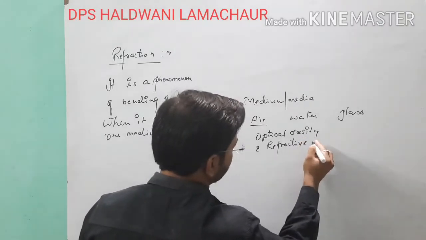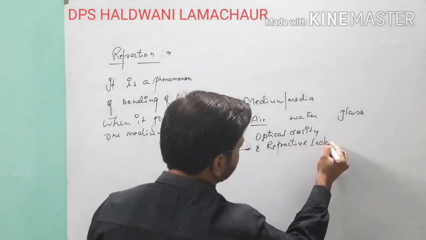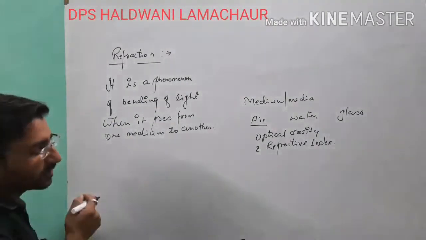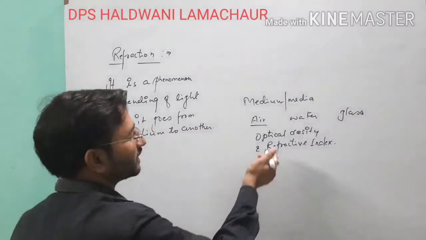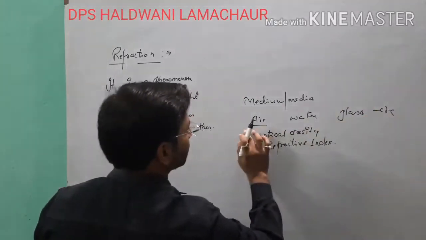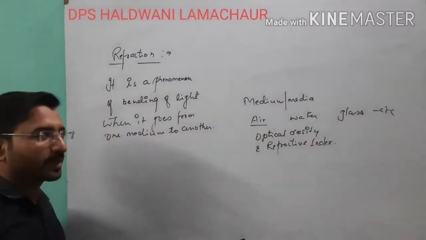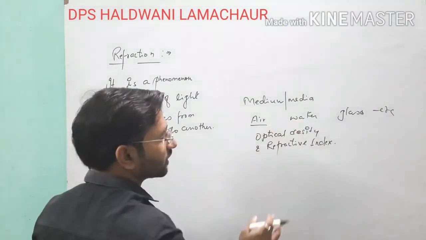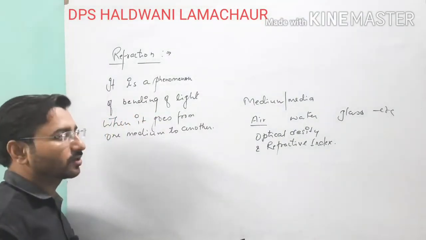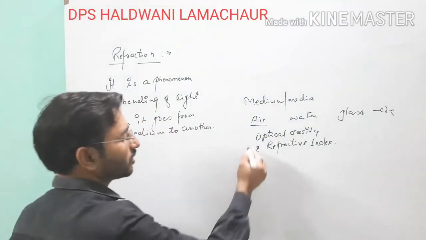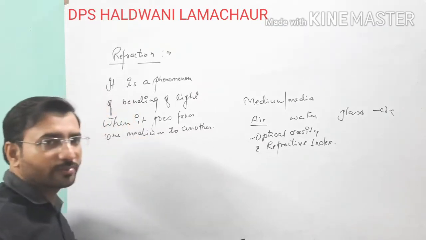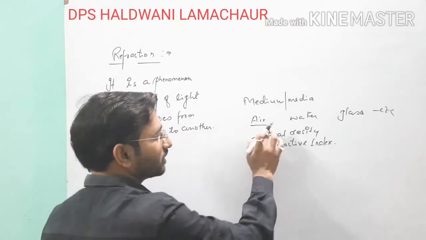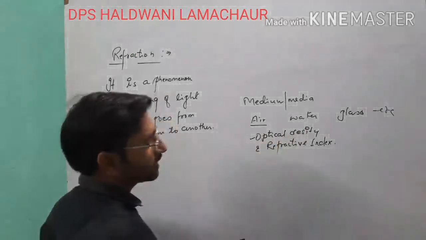So, when we think about optical density, as we know, refraction is a phenomenon of bending of light. When the light goes from one medium to another, suppose from air to water, it will bend toward the normal or away from the normal. It will totally depend on the optical density and also the refractive index of the medium.